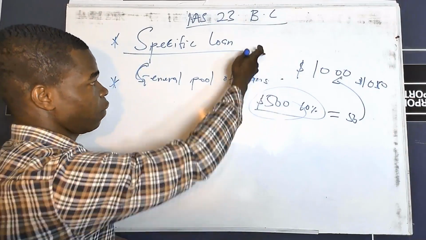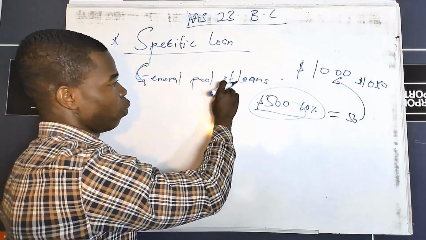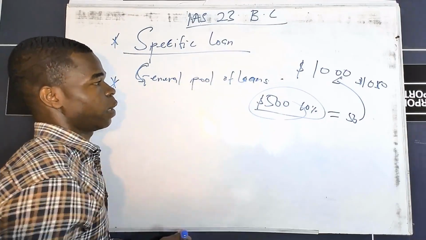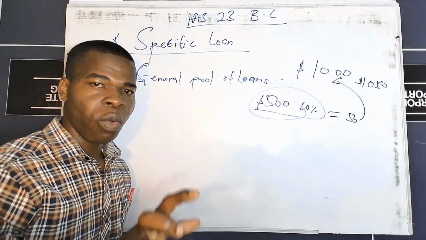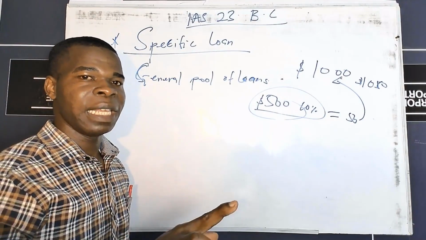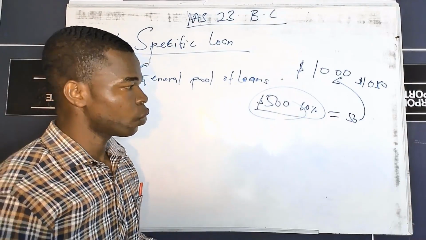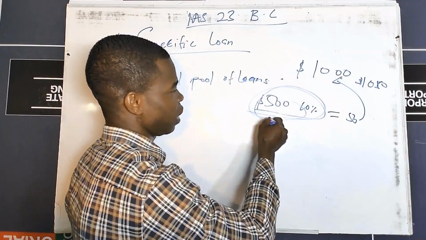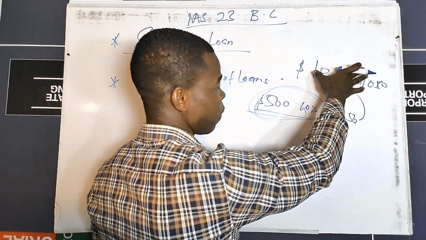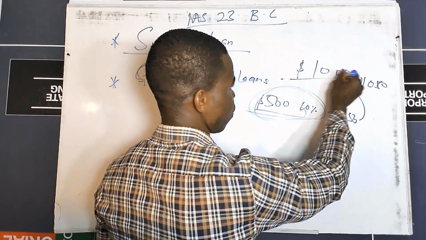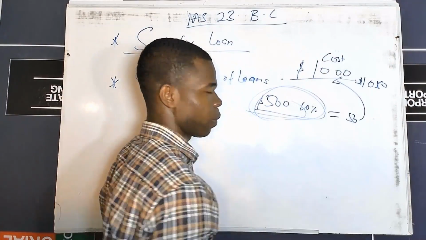So, like I said, we have two types. We have the specific loan and then the general pool of loans. Let's take the specific loans first. With the specific loan, like I've established with these examples, the loan is taken specifically for the construction or acquisition of that asset. So here we have taken $500 at a 10% interest, specifically for the construction or acquisition of an asset which is costing us what? $1,000. So the 1,000 here is the cost of the asset.